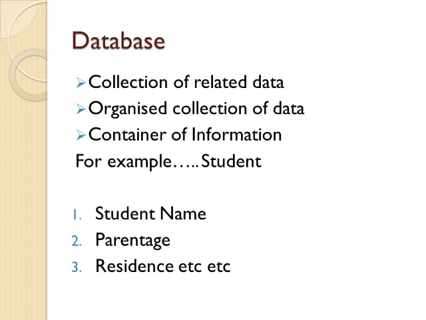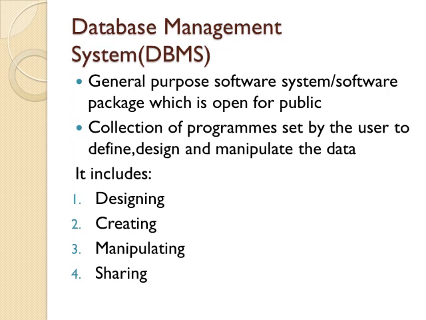The data related to him may be his name, that is student name, his parentage, that is student parentage, his residence, student's residence, etc. It can have many columns, it can have many values, but only those values that are related to the particular data, not any irrelevant data, okay? So just remember that database is a collection of related data.